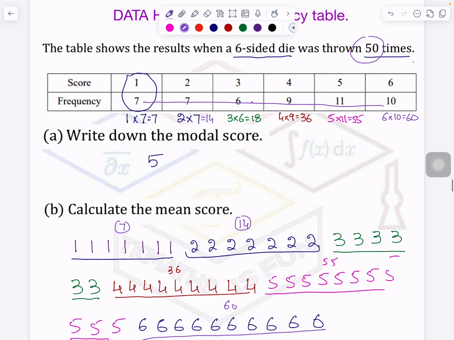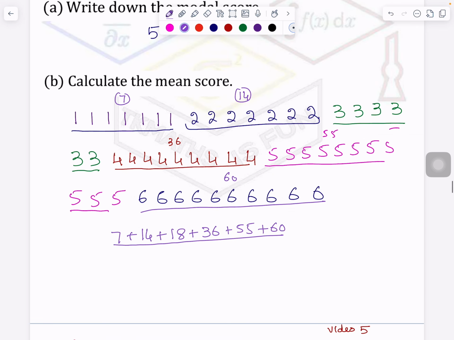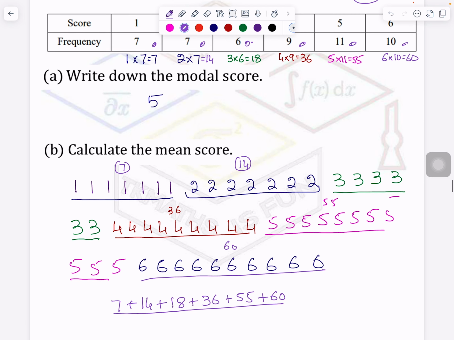The common mistake students make is what? Let me tell you that also. What students do, they count this as one box: 1, 2, 3, 4, 5, 6, and they divide the sum by 6, which is a mistake. You are adding up the frequency, right? All the frequency. So you can write here directly 50 if you have done it mentally, or if you want to, do 7 plus 7 plus 6 plus 9 plus 11 plus 10. And then you write your answer.